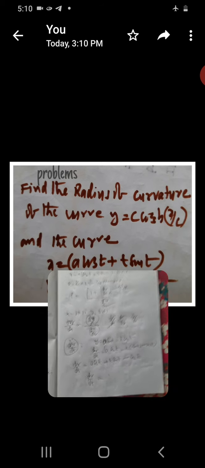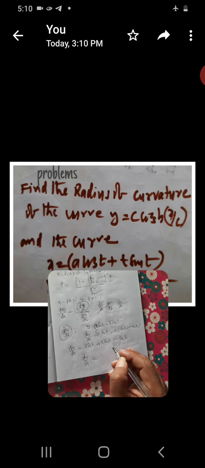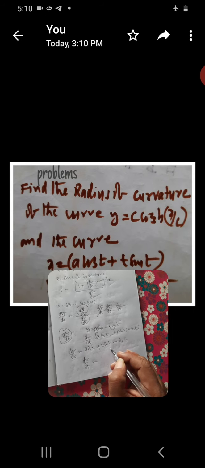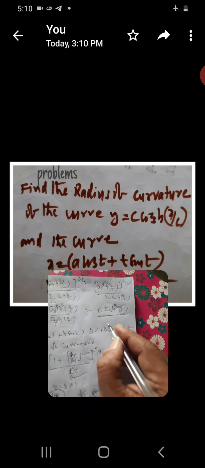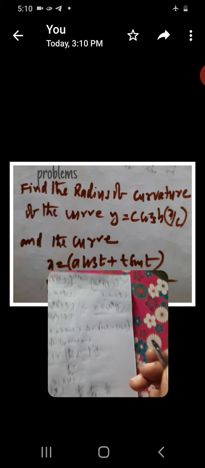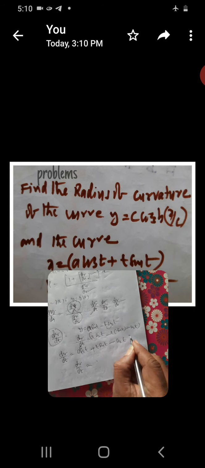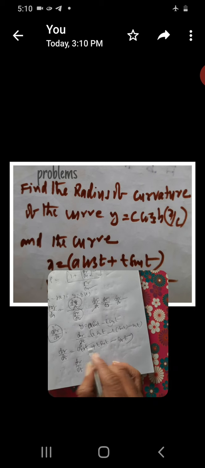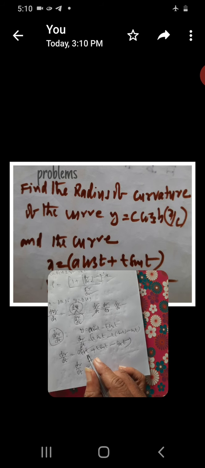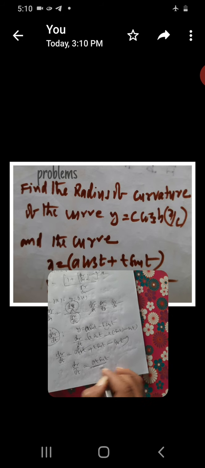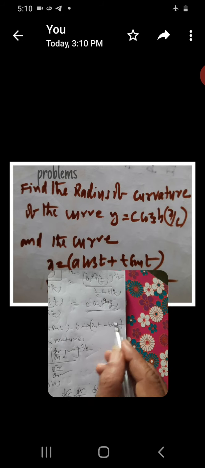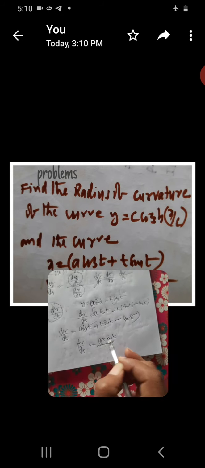A is common in both terms, so dy by dt equals a t sin t.